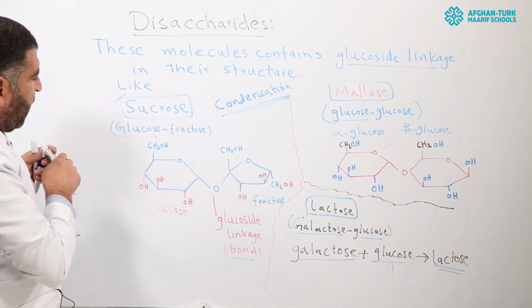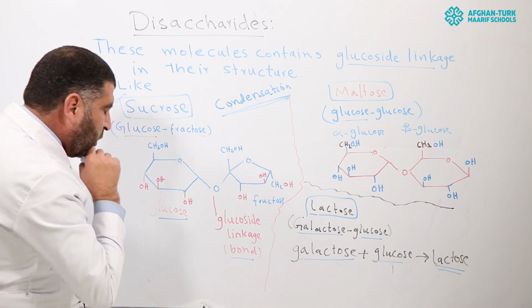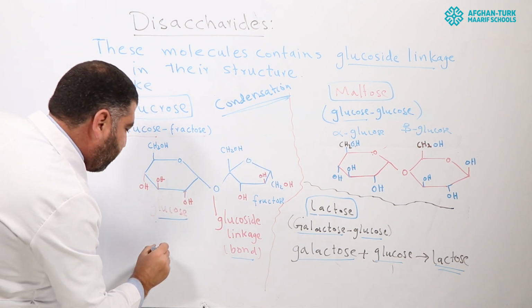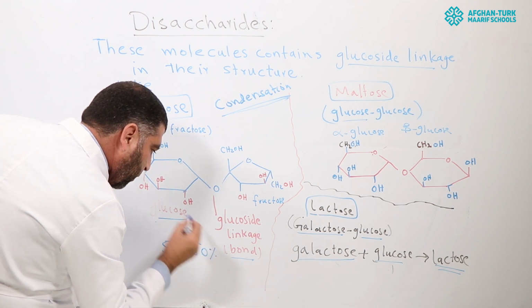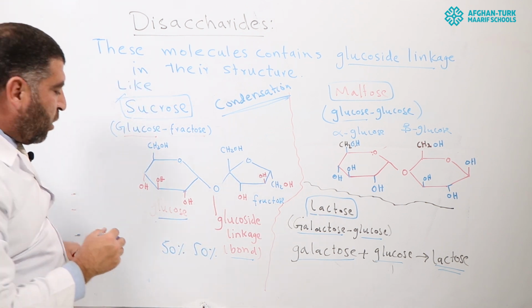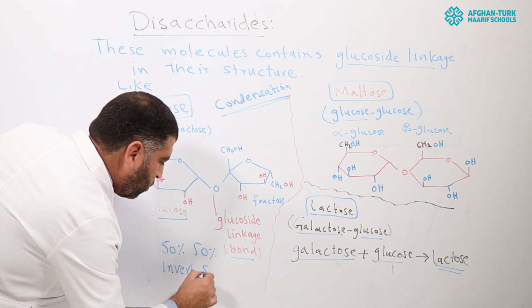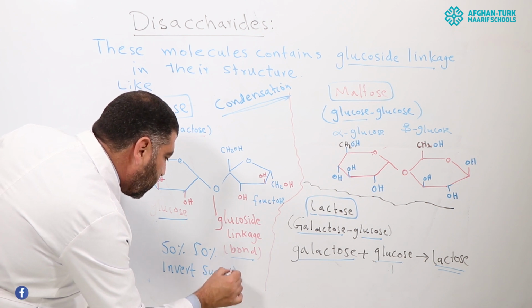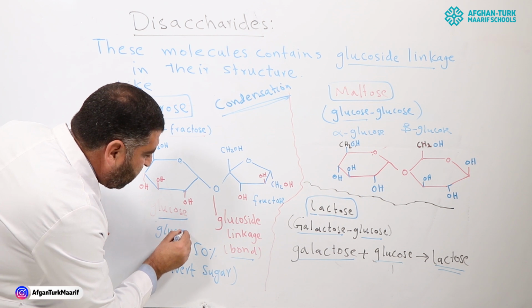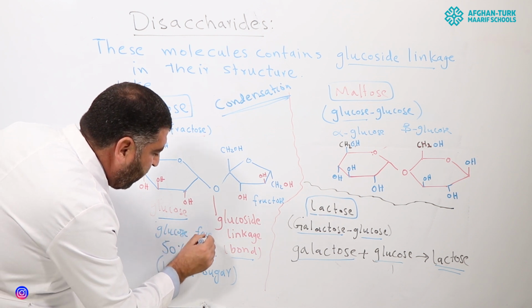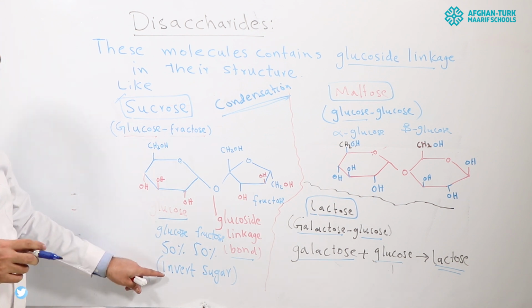Now I will explain a term related to sucrose. In sucrose, both molecules, glucose and fructose, are 50-50%. So we can say such a molecule of sucrose is known as invert sugar. And what does invert sugar mean? That is 50% glucose and 50% fructose combined inside the sucrose composition. So it is called invert sugar.